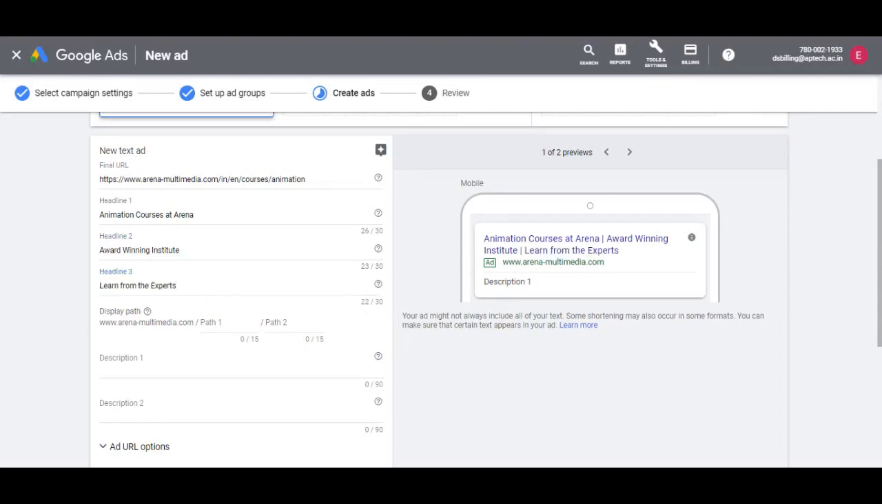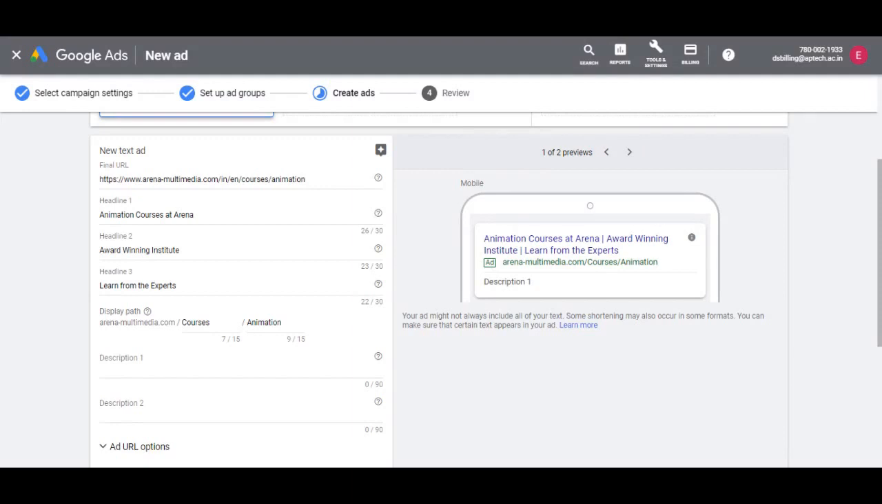Now the display URL can be customized here by adding some words that will show up as part of the display URL. So let's enter terms like courses in path 1 and animation in path 2. The display URL gives the users a clear idea of the web page they will reach once they've clicked the ad.